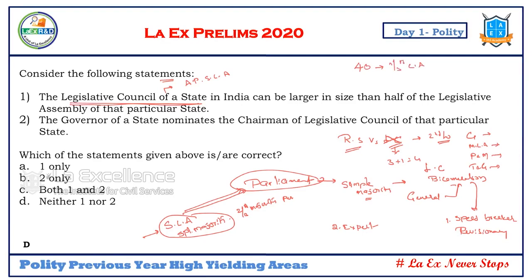That's why you need to focus on. Now, can the Legislative Council of a state be larger in size than half of the legislative assembly of the particular state? No, the maximum size can be 1/3 of the legislative assembly. First statement is wrong. The governor of a state nominates the chairman of the legislative council. No, the chairman of the legislative council is elected by the members of the council. So both 1 and 2 are the wrong statements.